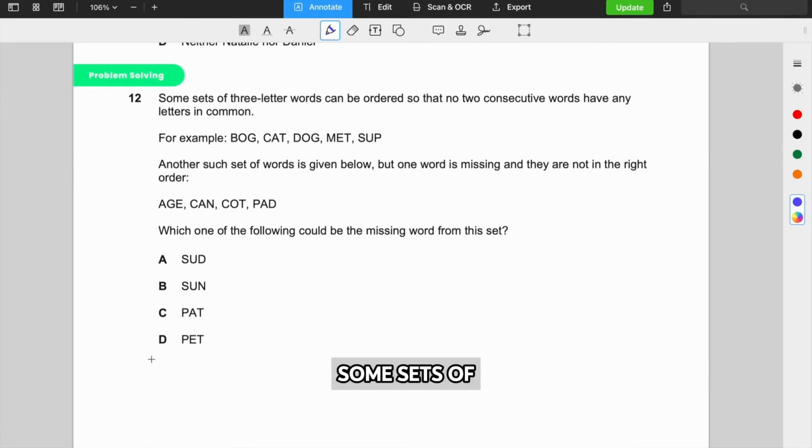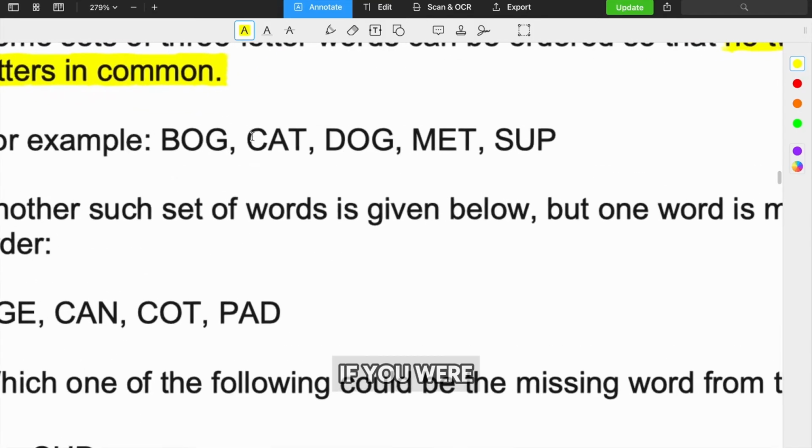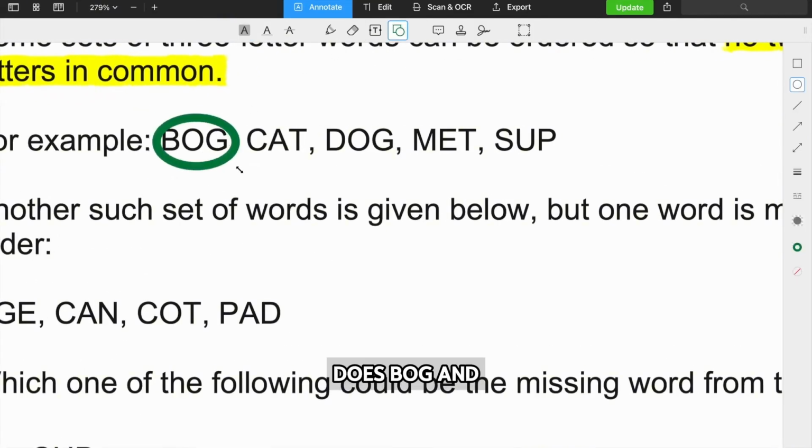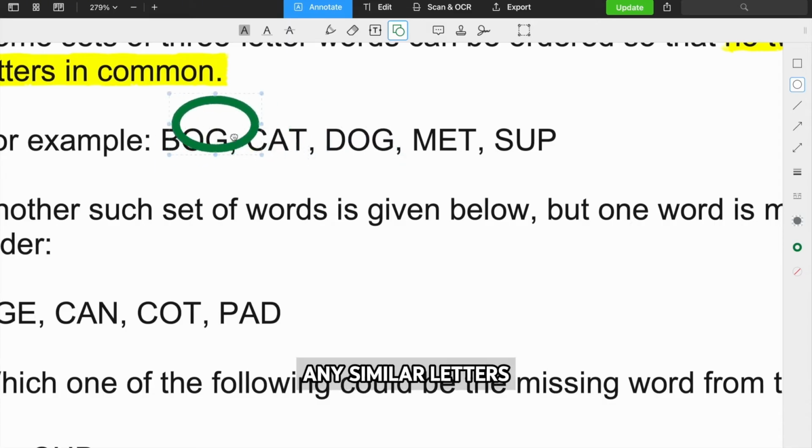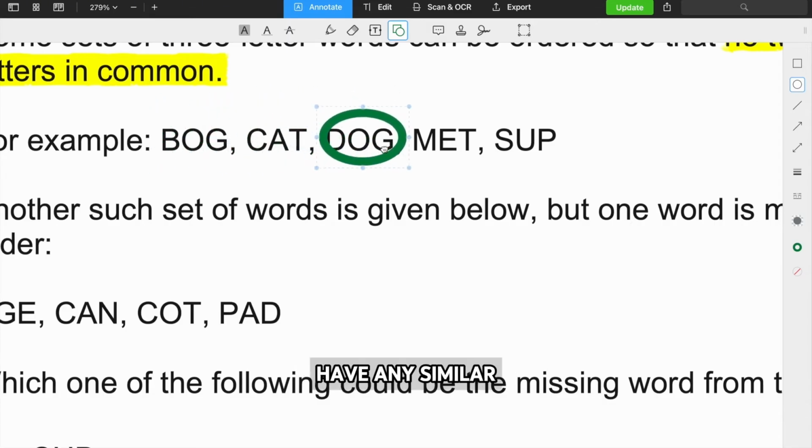We have this question. Some sets of 3-letter words can be ordered so that, and this is a problem-solving question where we have to analyze each rule. There's only one rule here, so that's pretty easy. No 2 consecutive words have any letters in common. So that means no words next to each other have common letters. Okay, so they can't have any of the same letters. For example, if you were to look at bog, does bog and cat have any of the same letters? No. Does cat and dog have any of the same letters? No. So cat does not have any similar letters to bog, nor does it have any similar letters to dog.